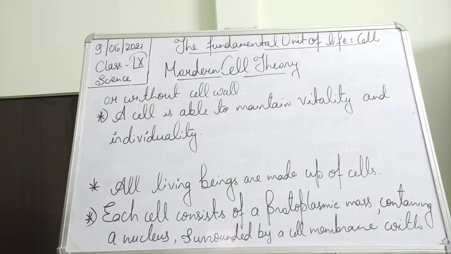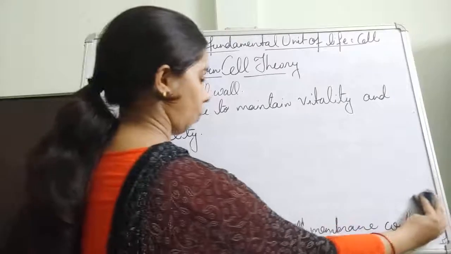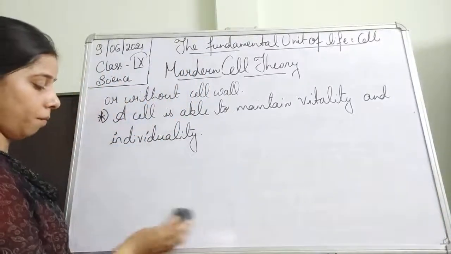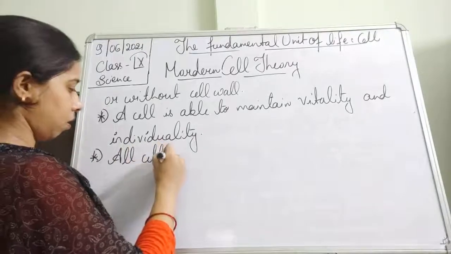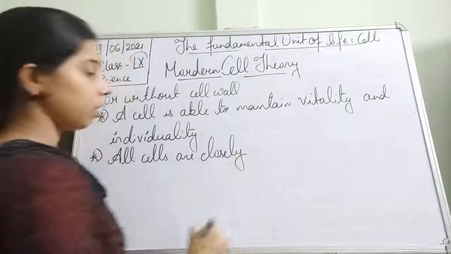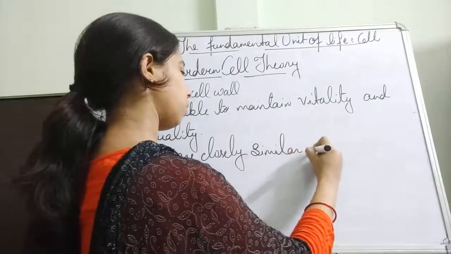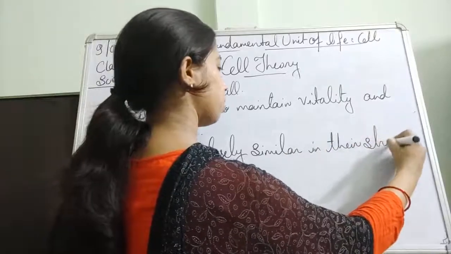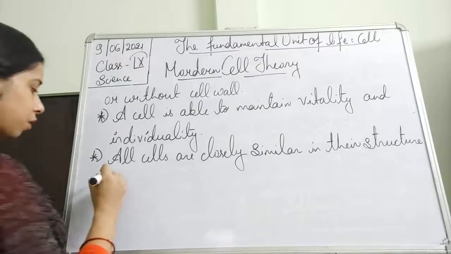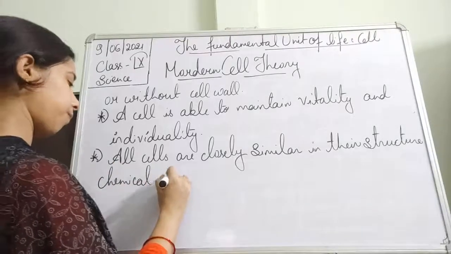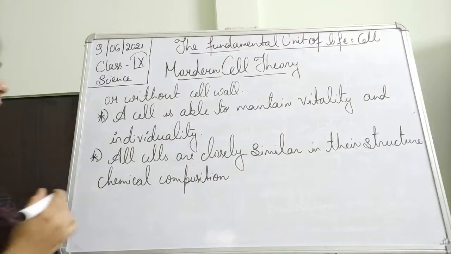The next point: all cells are closely similar in structure, chemical composition, and basic activities.